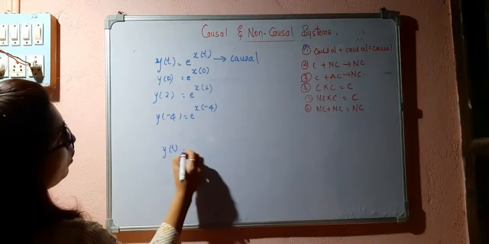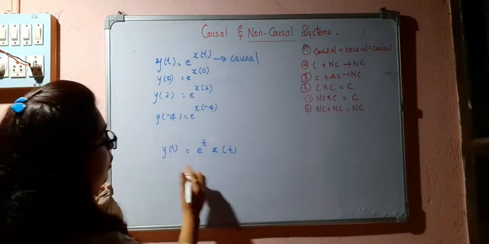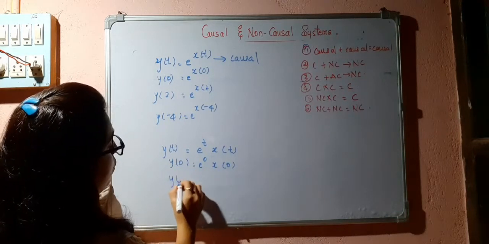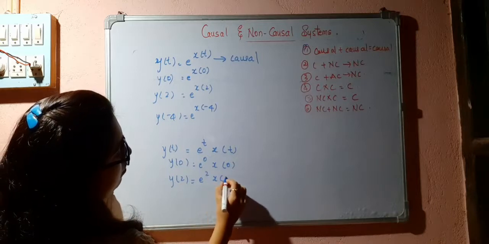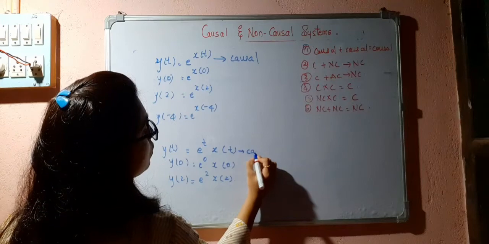y of t is equal to e to the power of t times x of t. This is also depending on the present values. So this is also causal.